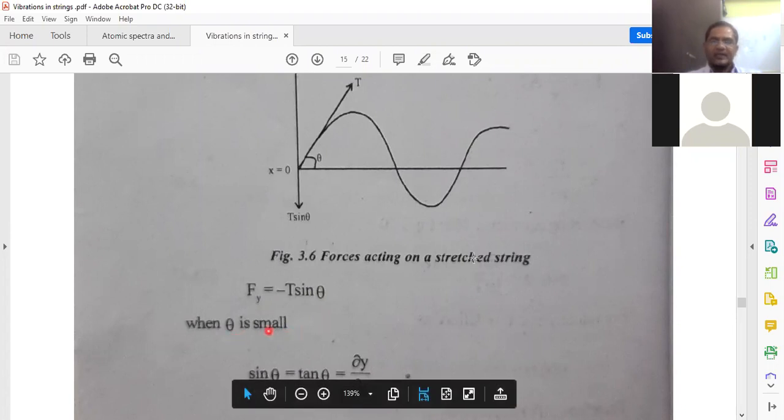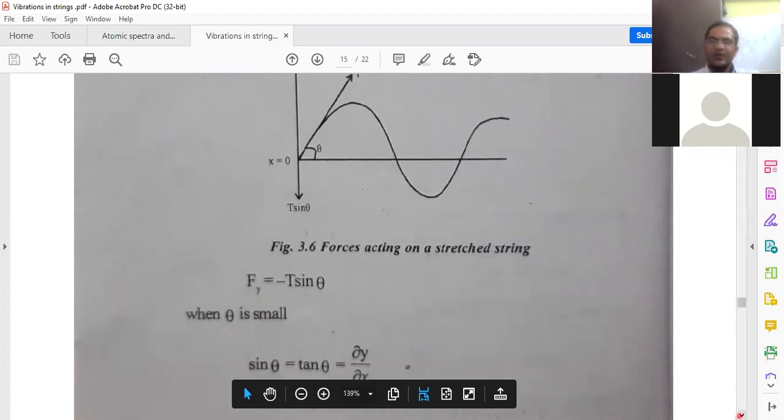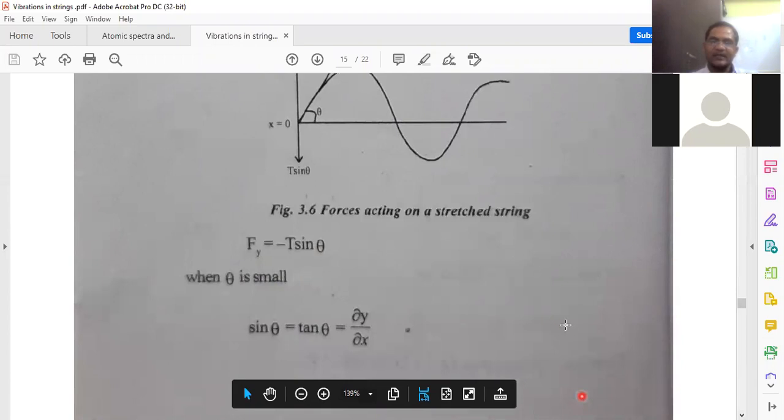Already we are taking that in the previous derivation also. When theta is small, sine theta equals tan theta, right sir? But tan theta is equal to what? ∂y/∂x. Tan theta equals ∂y/∂x, right sir? Okay, tan theta equals ∂y/∂x.